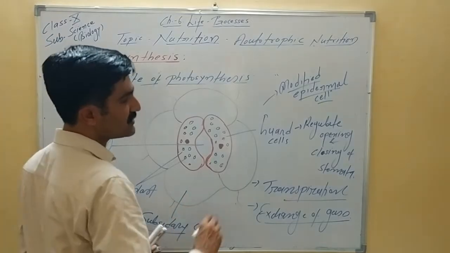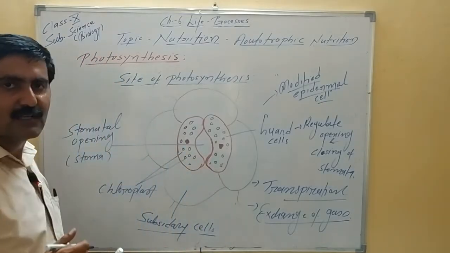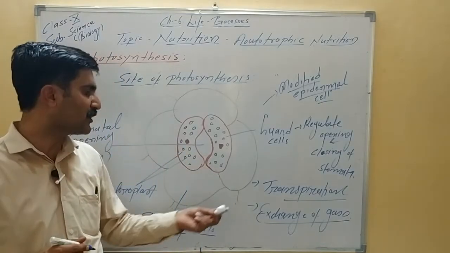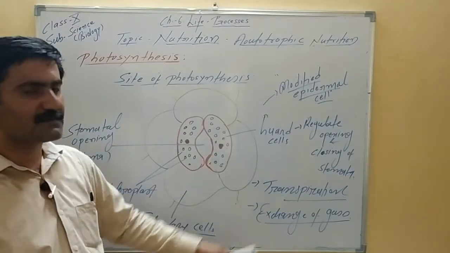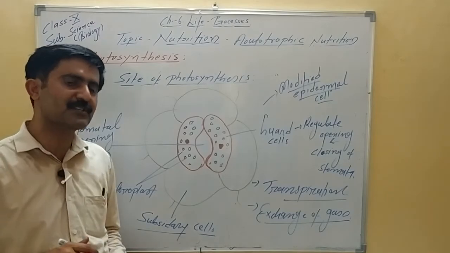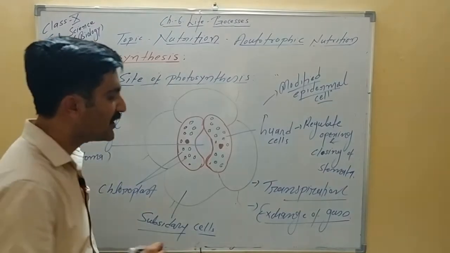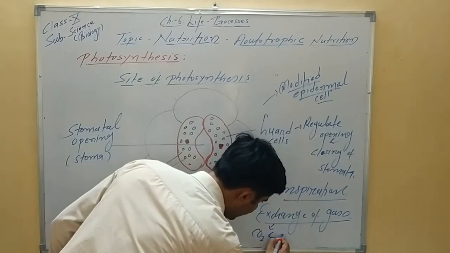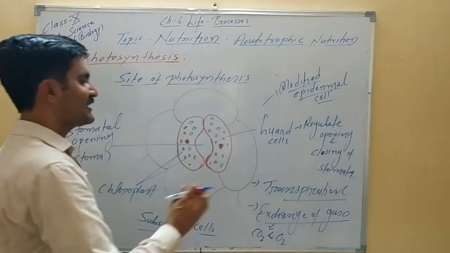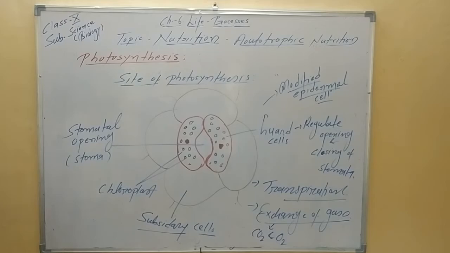But these two functions you have to remember. Transpiration, loss of water in the form of vapor through the stomata, is known as transpiration. Excess water is removed, and this transpiration helps in maintaining the body surface temperature of the plant. It also helps in exchange of gases, particularly carbon dioxide and oxygen, through the stomata.